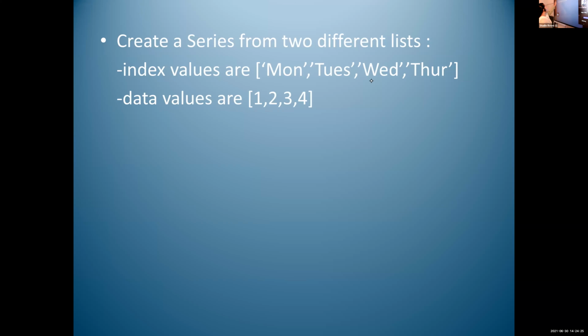Here is the question. I think it is clear for you. I will just explain. Index values are Monday, Tuesday, Wednesday, Thursday. So first you have to create one list with these values and another list with the values 1, 2, 3, 4. So for that,